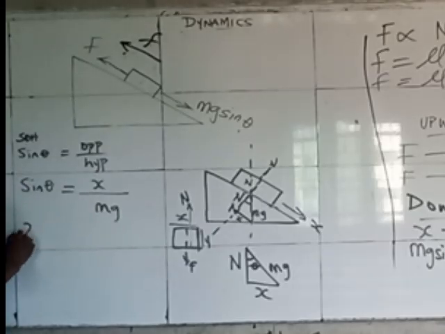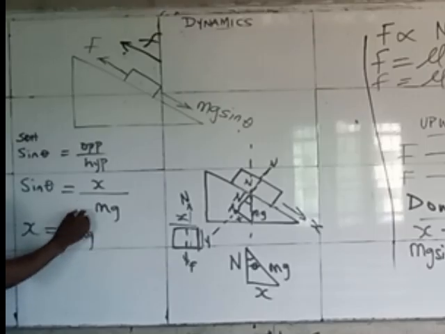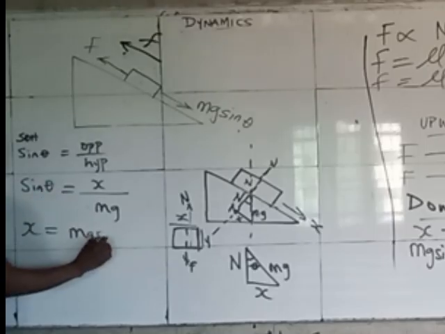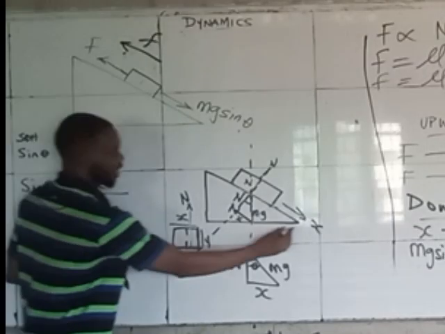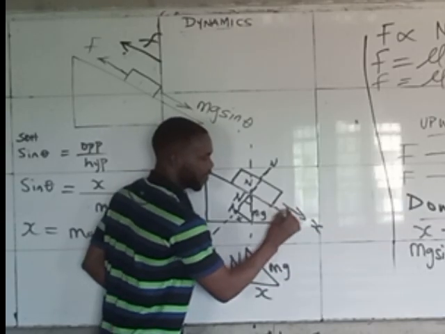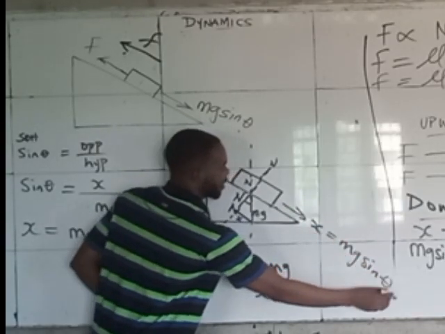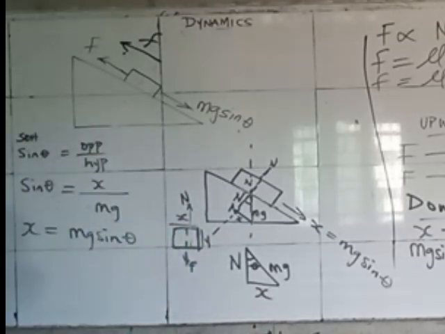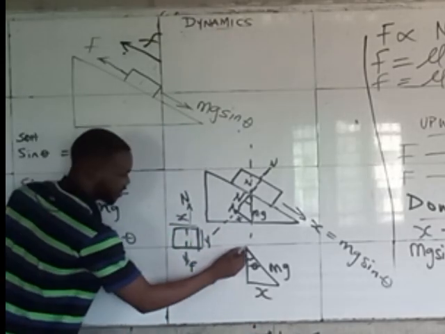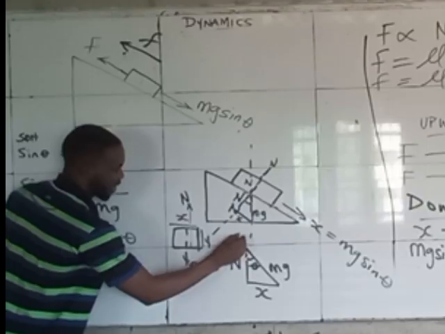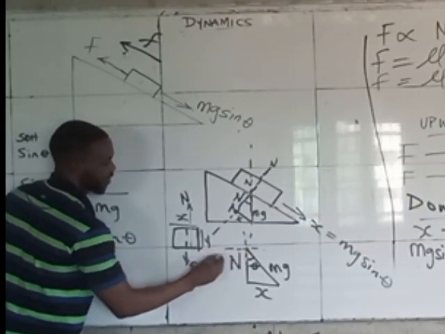Make x subject of the formula. x becomes mg sine theta. That is why we say that anytime you see x, the part that wants to slide down, call it mg sine theta.